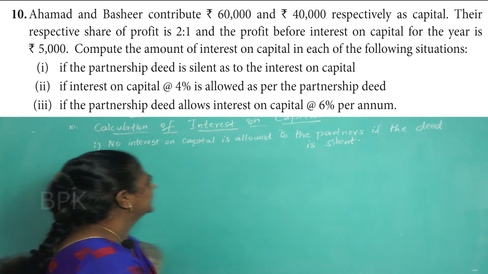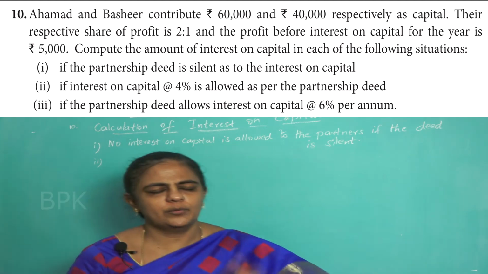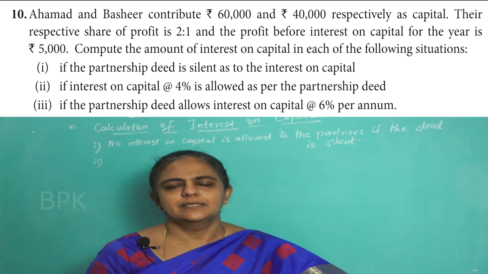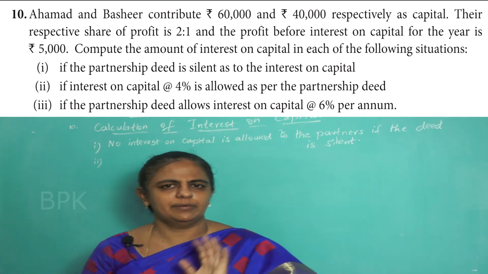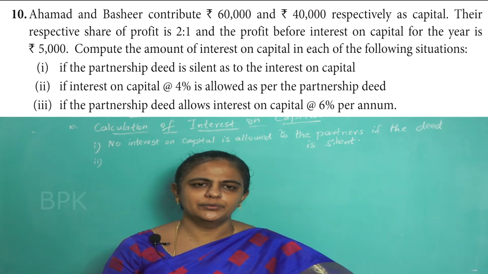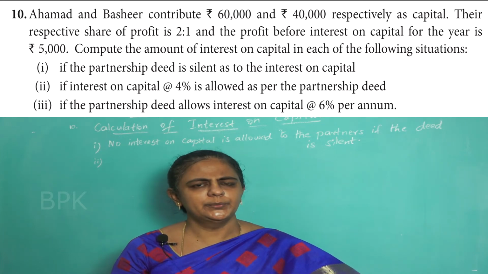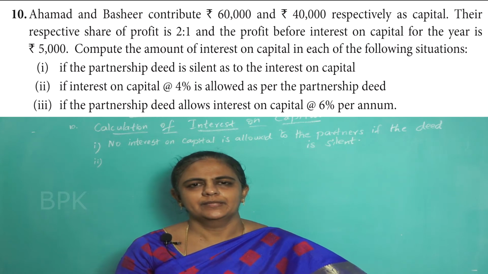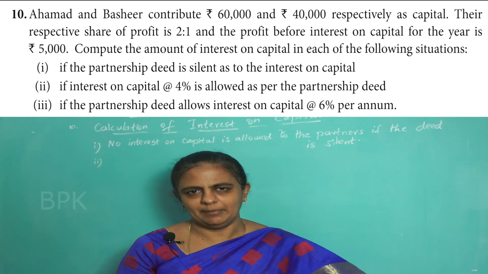Okay. Now number 2. Second one. See the question. If interest on capital is allowed at 4% as per the deed. Okay. 4% interest on capital is allowed. So what you have to do? What I have told you already. In previous class itself I told you, interest on capital will be given only if there is profit. Okay. Only if there is profit we can give interest on capital.